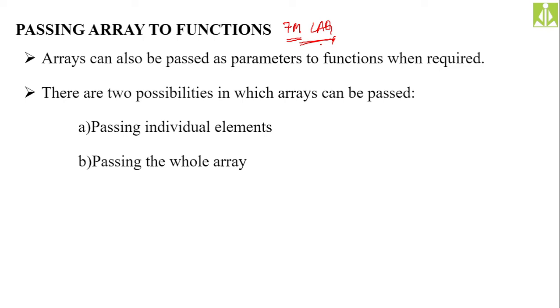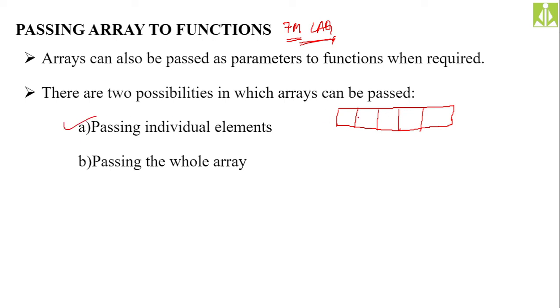When we are saying an array, what is it exactly? It is a collection. It will have more than one value, not a single value. So from these many values, how can we pass the values to our functions? There are different options. The first is passing individual elements.